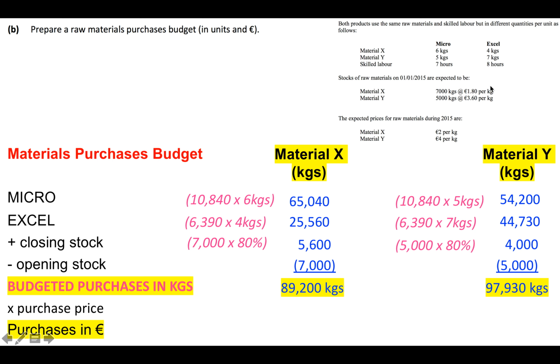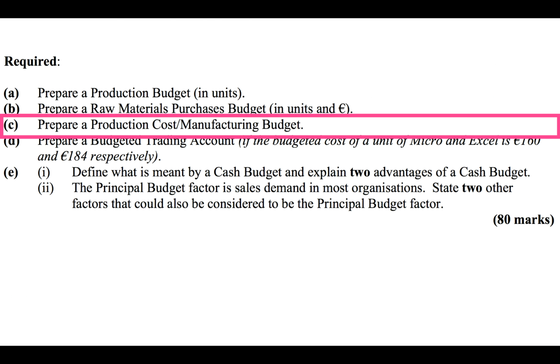The opening stock was bought last year, so the prices have changed, so we're going to multiply by 2 and by 4. So altogether, purchases for material X is 178,400 euro and material Y is 391,720 euro. So that's part B done.